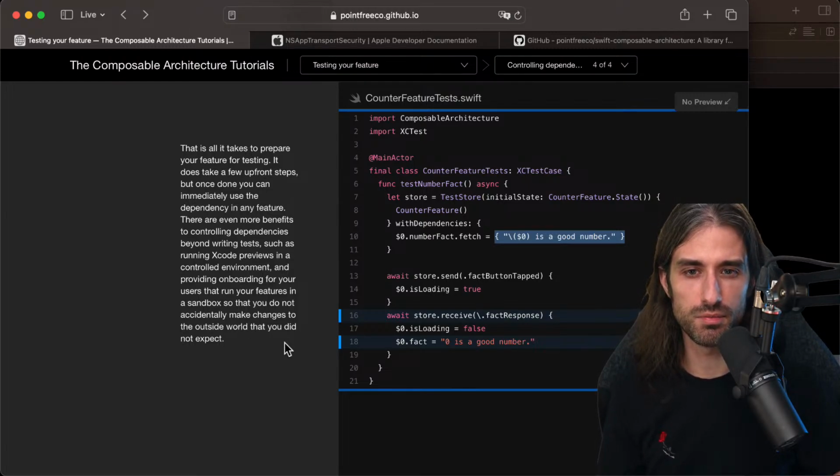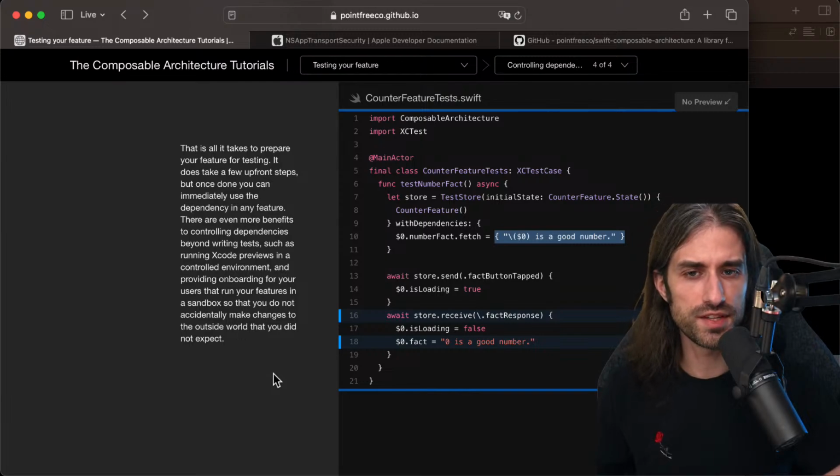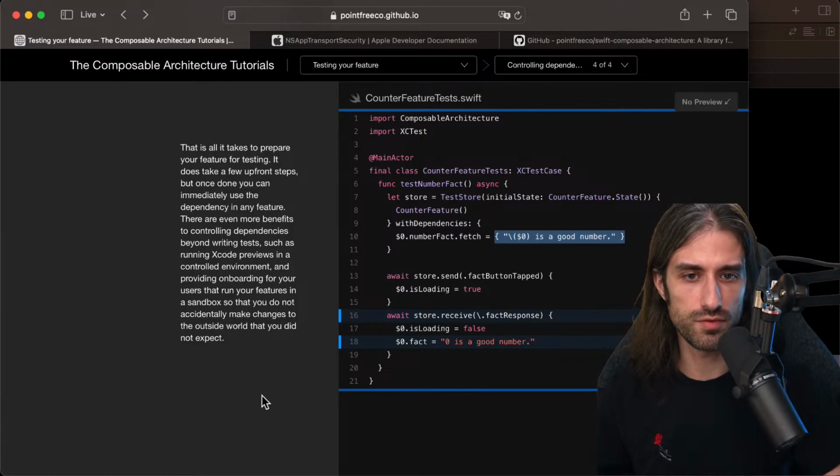And this is, I would say, a very good approach, and definitely an interesting alternative to other frameworks like Swinject, for instance. And there might be more modern ones, or even just using the environment to inject stuff in SwiftUI. I think we have our own implementation of dependency management at work on the app I work on, but it's basically a simplified version of this. It doesn't cover as many use cases, but the gist of it is kind of the same thing.